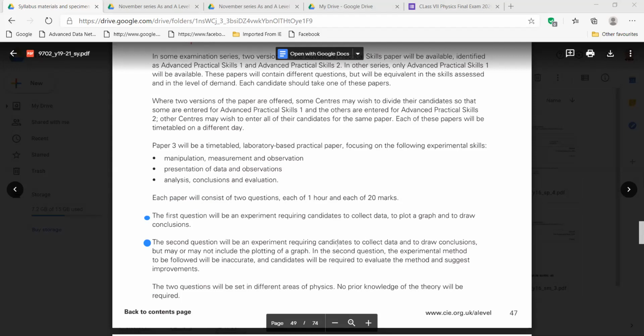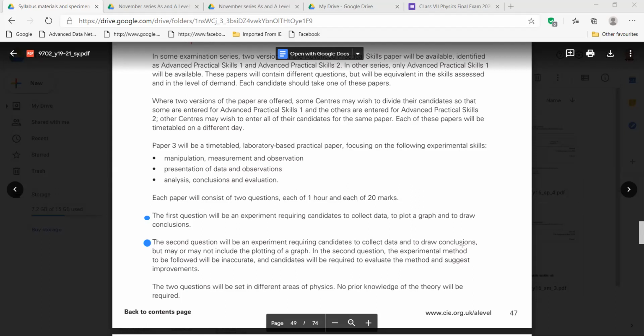You don't have any graph here, right? In this question, you don't have to plot a graph. You have to collect the data and draw the conclusions. And the second question is designed in a way that there will be some errors. They will intentionally give you the experiment in a way that there will be some errors.